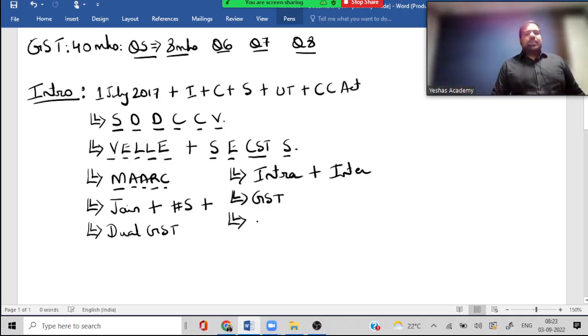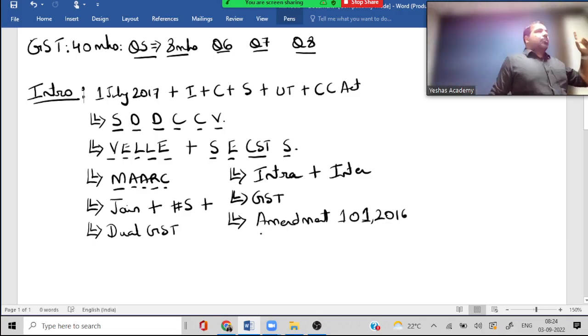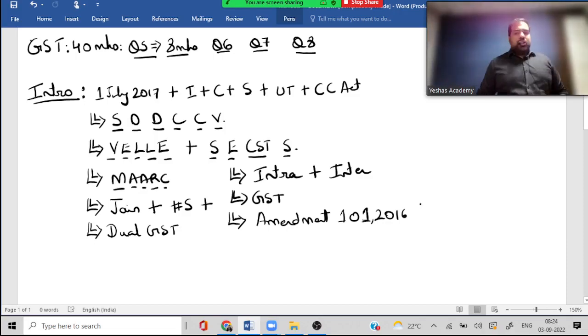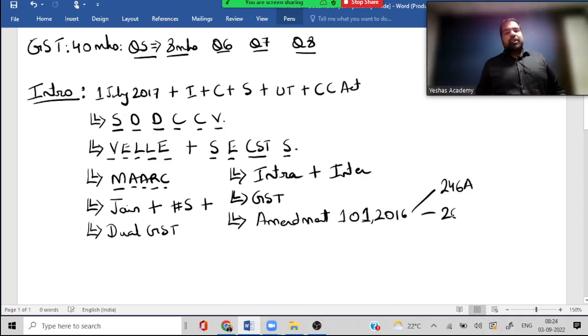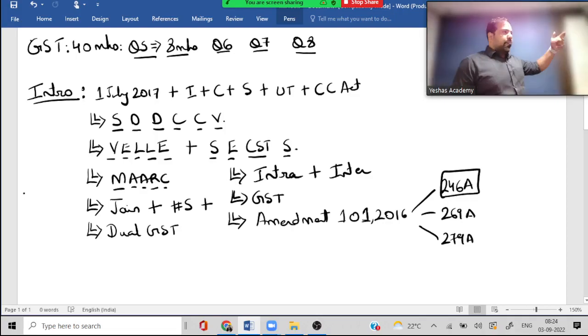Also, next, guys, we had to bring an amendment to the act. Yes, the amendment was the 101st amendment of which year? 2016. And we had to introduce this amendment because for any tax to be levied, we need the permission of whom, guys? The Constitution. We introduced some new articles here, 246A, 269A and 279A. Let's talk a little about that. 246A was because Article 246 had 3 lists: union, state and concurrent list.